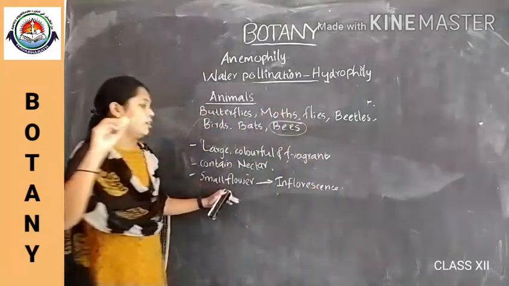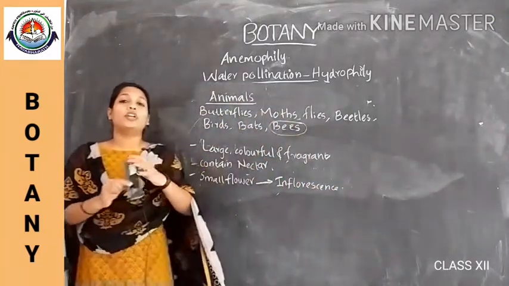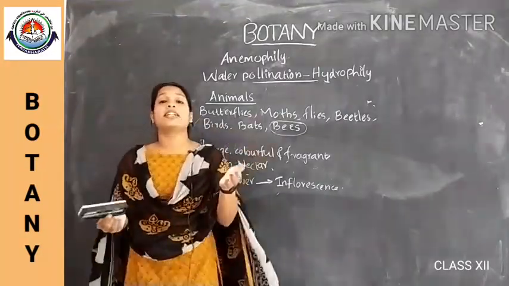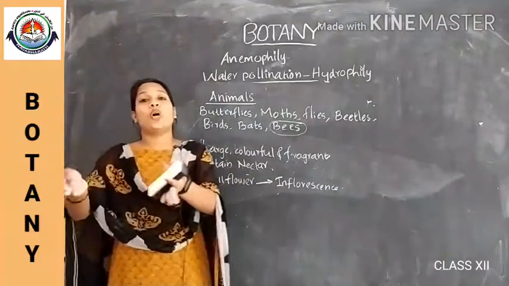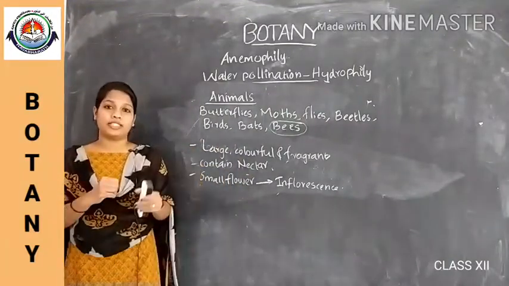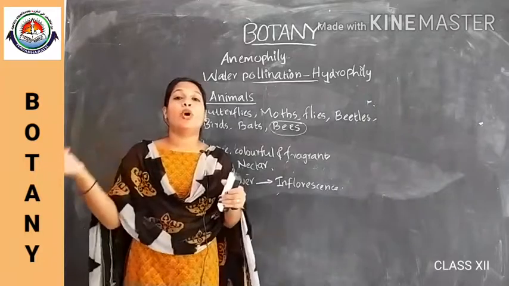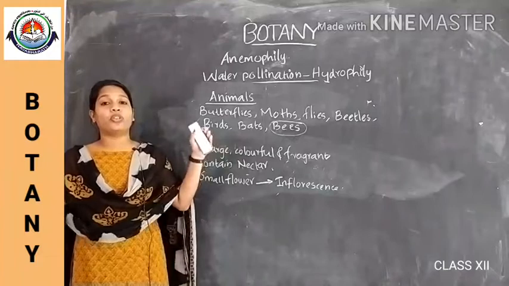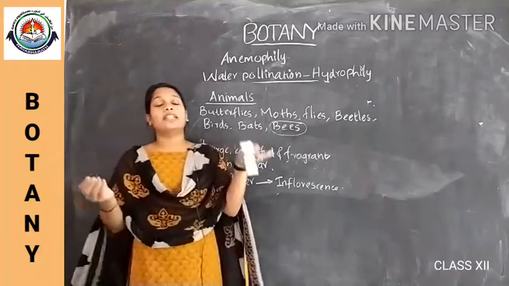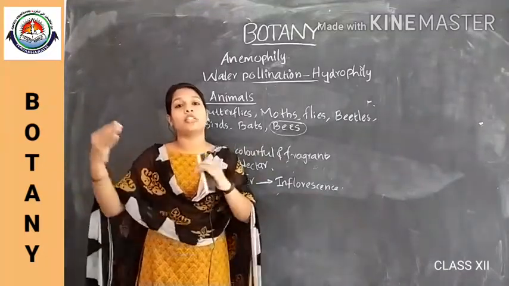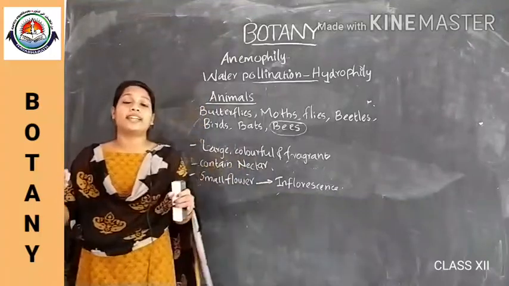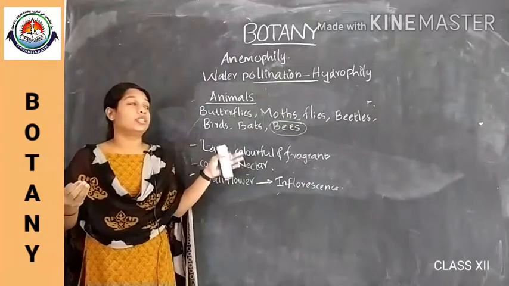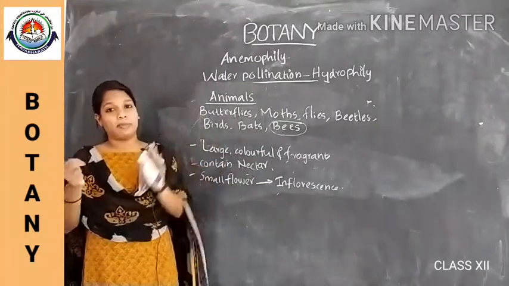Okay. And also for this pollination, the animals get rewarded. The floral rewards provided by the flowers are nectar, pollen grains and so on. So by carrying out this pollination, the flowers provide rewards like nectar and pollen grains for the beetles, for these animals.